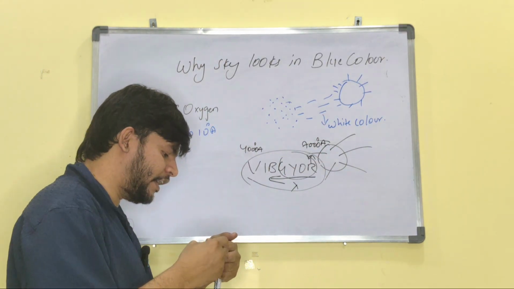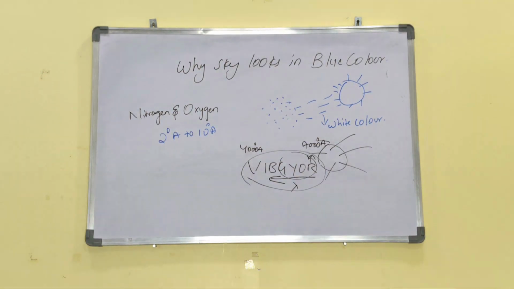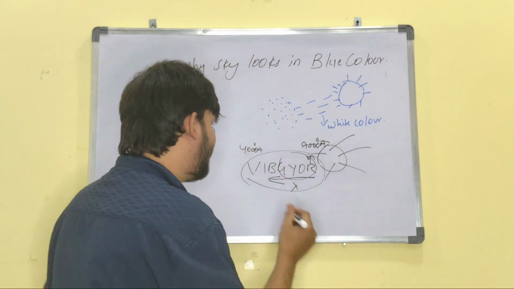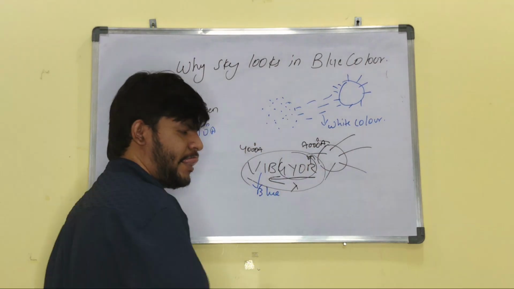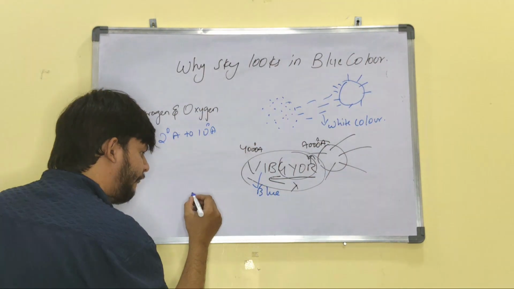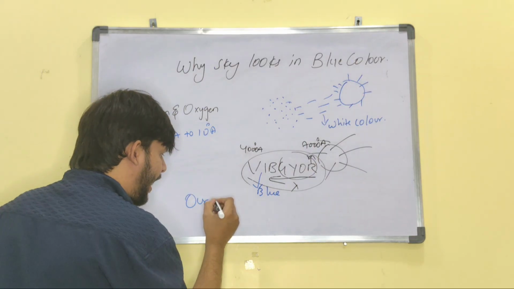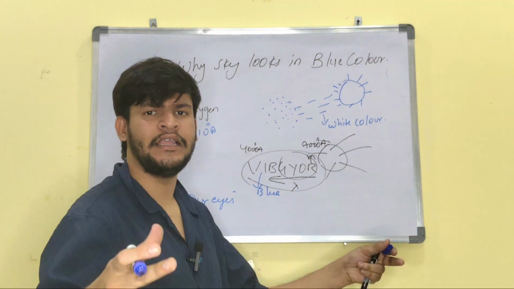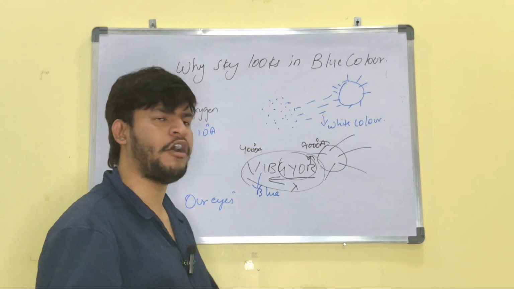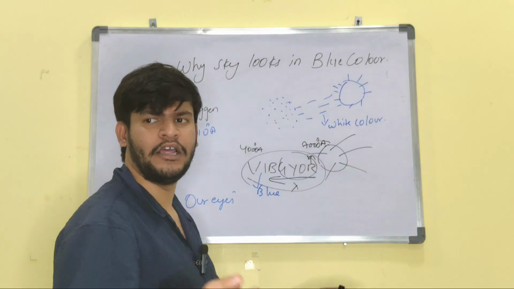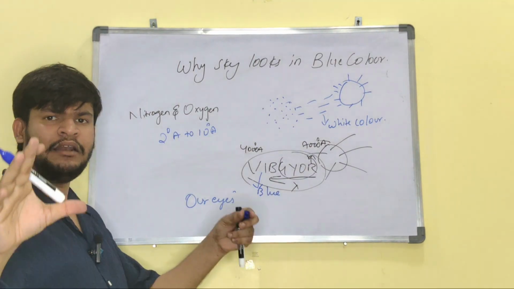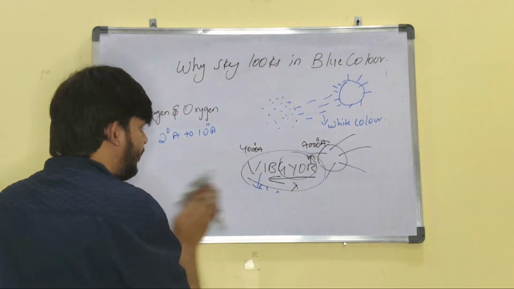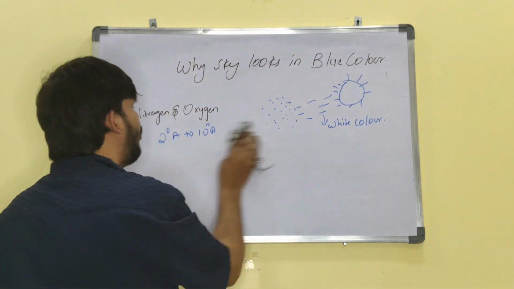But here an important question comes up. It is emitting blue, indigo and violet, these 3 colors, but we can see only blue color. Why? The reason is our eyes are very sensitive to blue color. That means it can respond in a very easy manner, and within a short period of time it can respond to blue color, so the sky looks blue. That is the main reason why the sky looks blue.